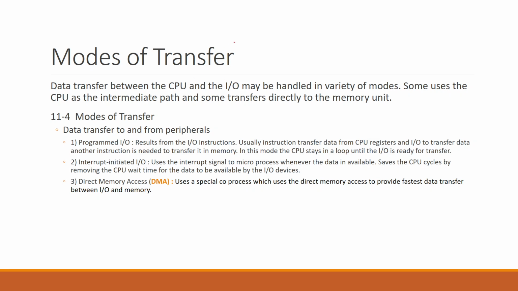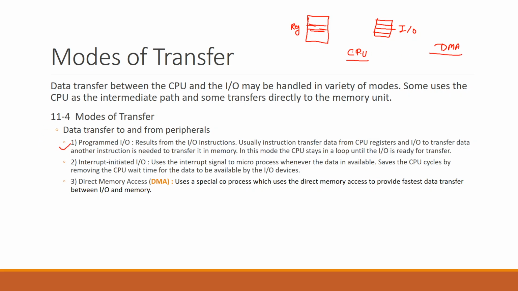So let's see, this is your CPU and this is your input output device, and in this CPU you have CPU registers. If there is an involvement of data transfer, that means you are using the CPU register for reading and writing the data, then it will be a data transfer mechanism which is using the CPU register. DMA does not use the CPU, which we'll see in detail. Now let's see what the modes of transfer are.